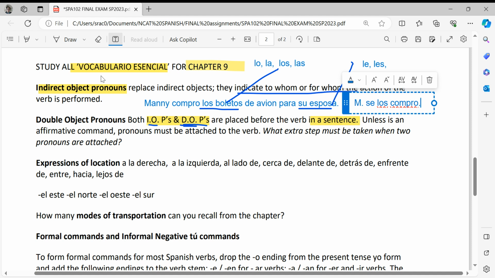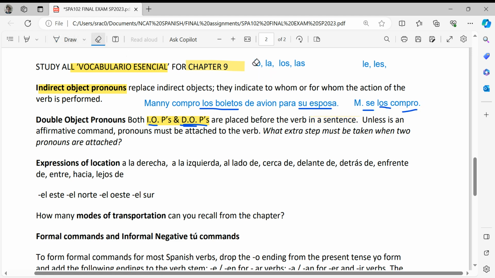You're replacing with se for her. And los, the pronoun los replaces what? What did he buy? Plane tickets. Manny bought them for her. Order in Spanish is totally different than in English. So this is why you have to take time to understand each lesson you learn so you don't make mistakes on the test, right? You can't just submit your homework for a score.